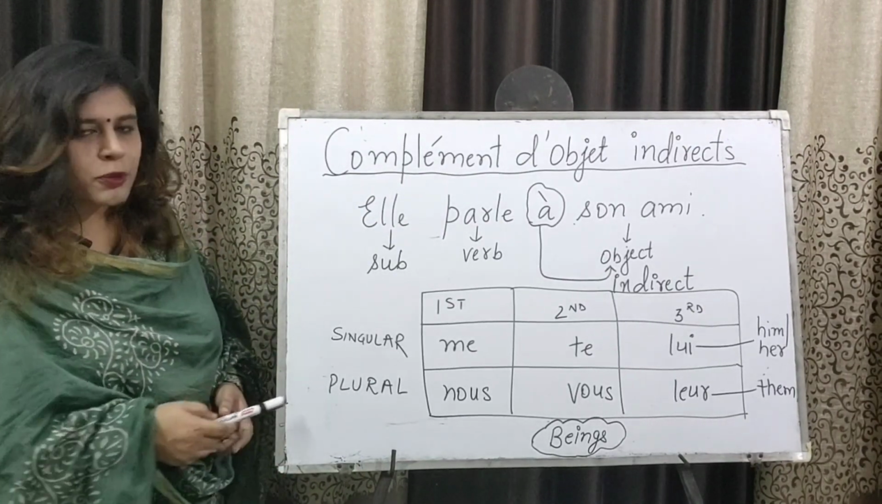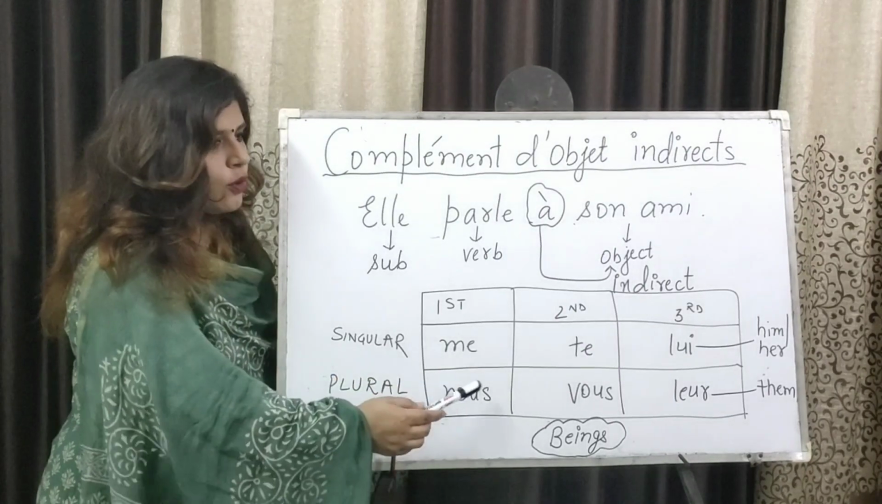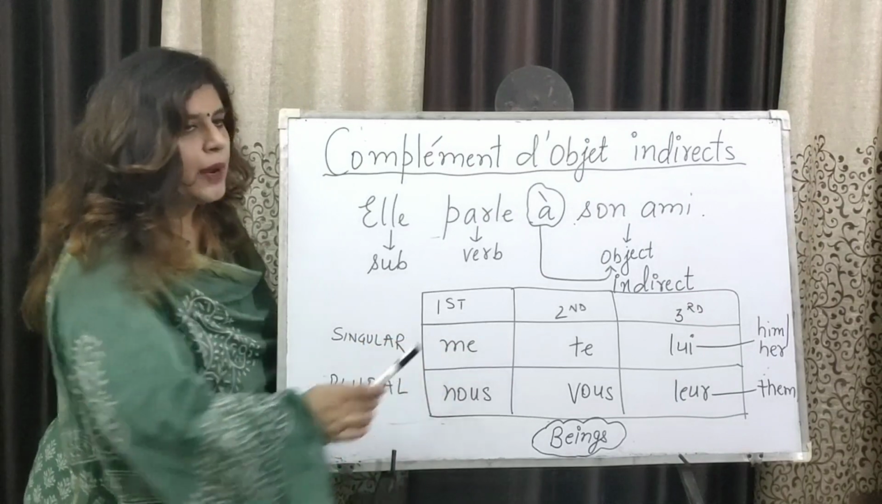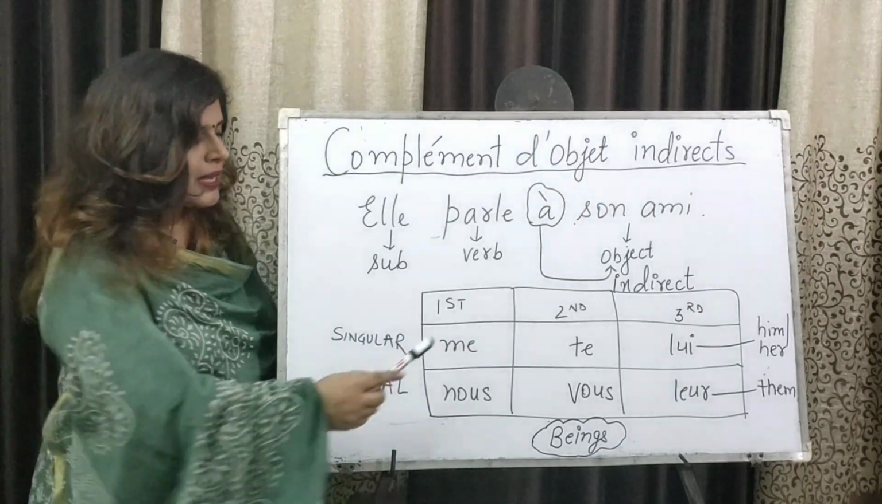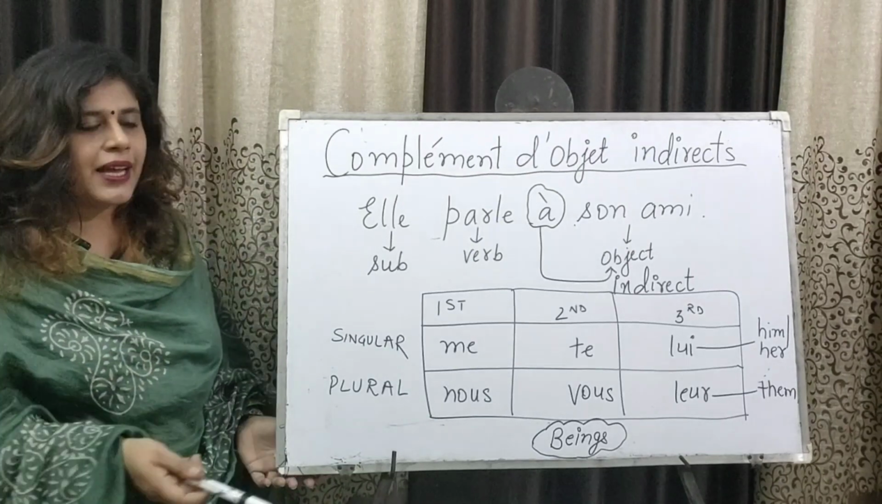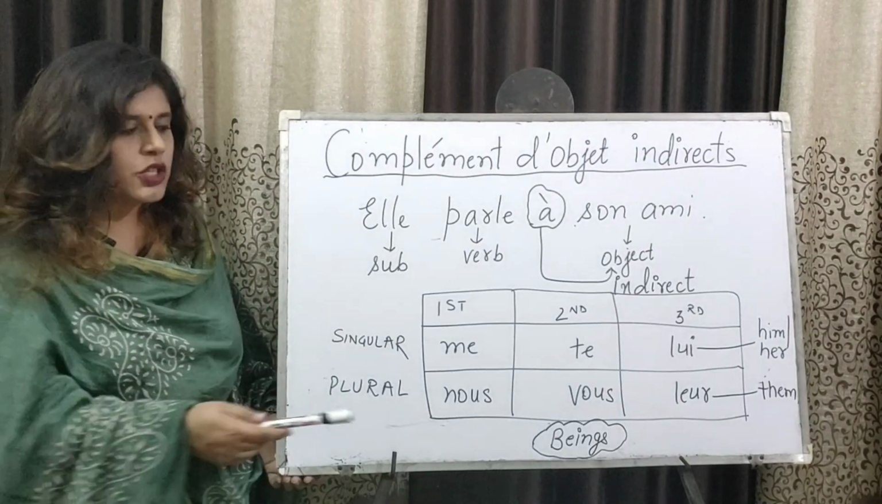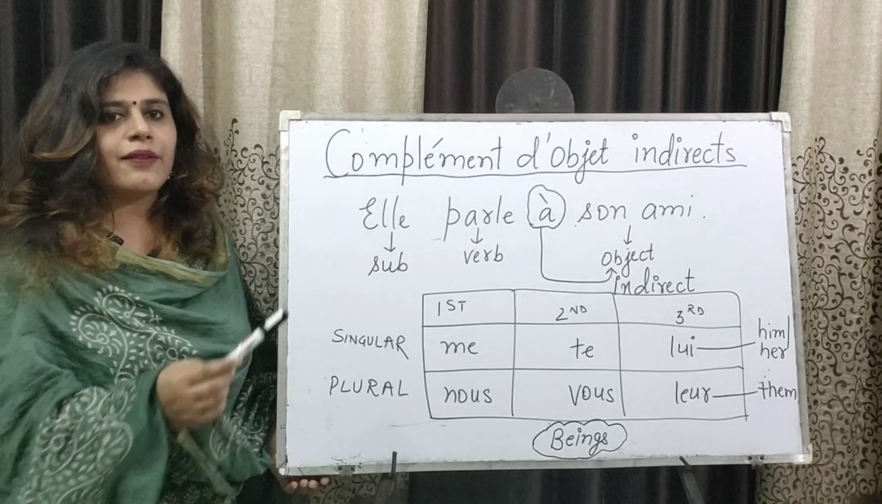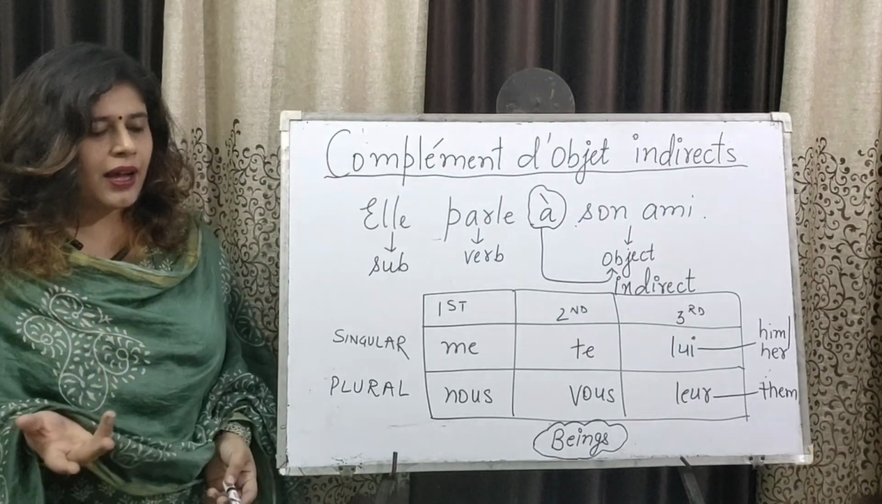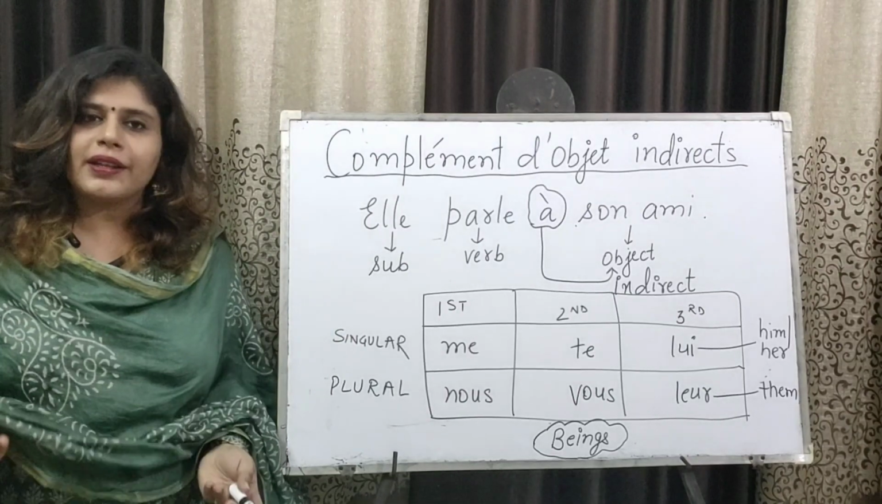Now looking into the options here: me, te, nous, vous. Yes, COD and COI for first and second person have the common options me, te, nous and vous. But for the third person the options change. Here in COI we have lui and leur. Lui is used for both him and her, and leur is used for them.